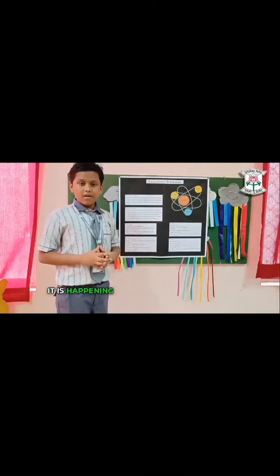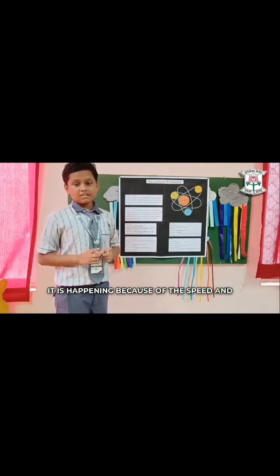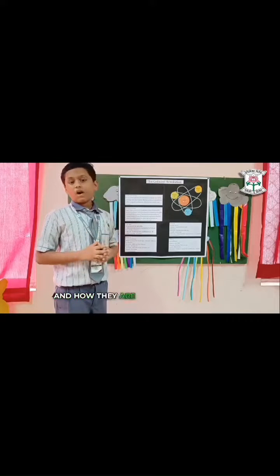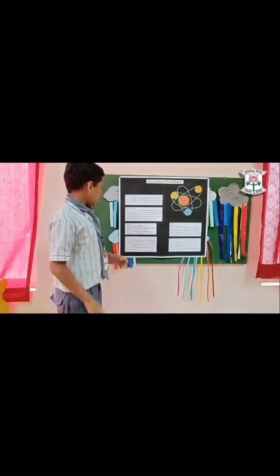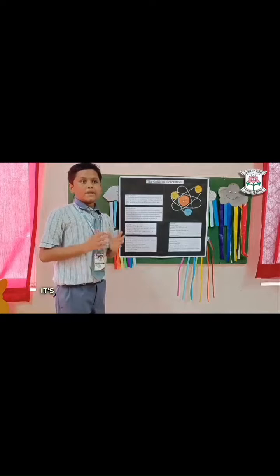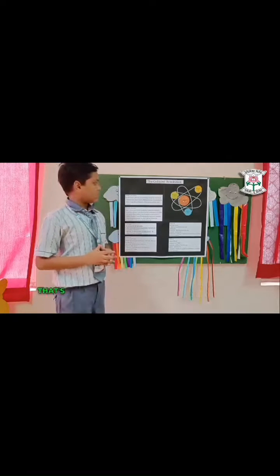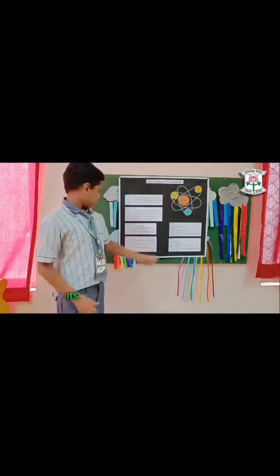It is happening because of the speed and distance that are not equal to each other, and how far they are from their sun. Like the sun, it influences the gravity very much because of its great amount of mass. That's why the three planets revolve around it.